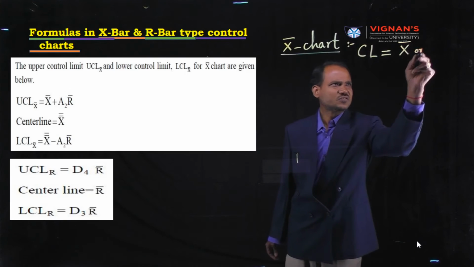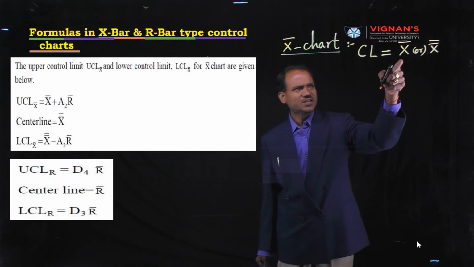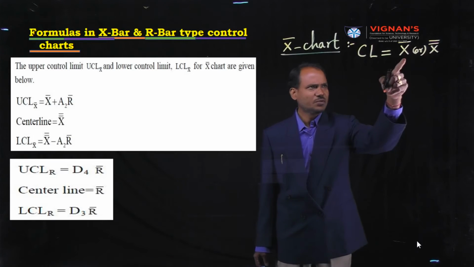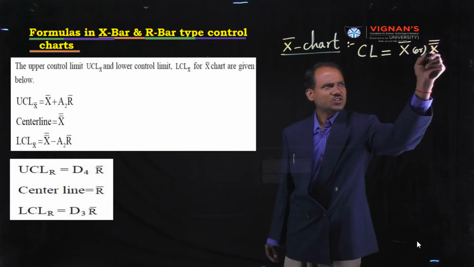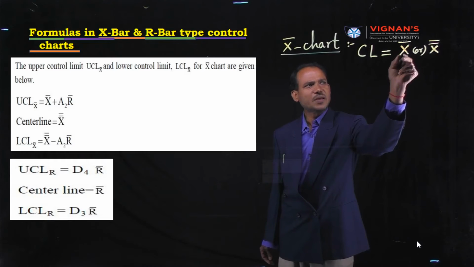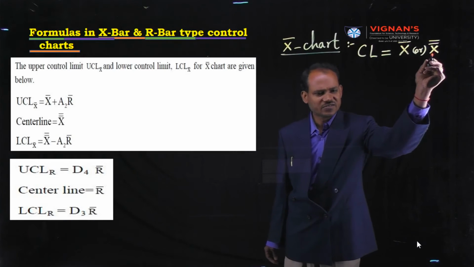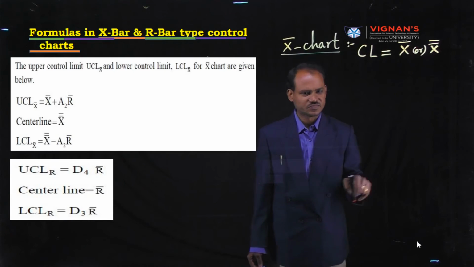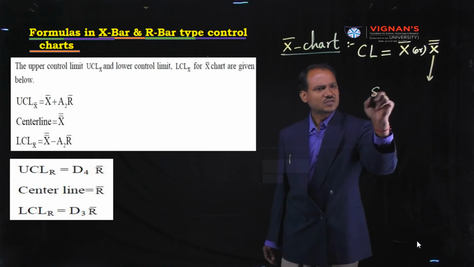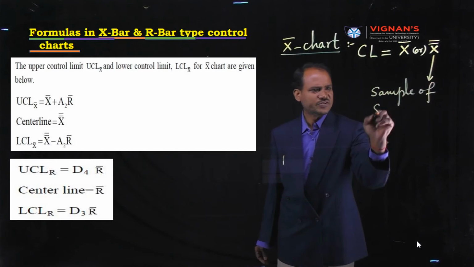In some textbooks, X double bar. Depending upon the type of problem, we use this symbol or this symbol. Both are correct. X bar means mean of the samples. X double bar means mean of sample means, known as the grand mean.